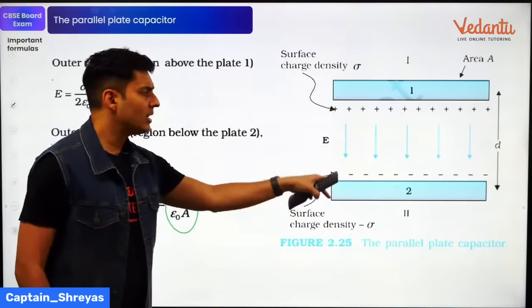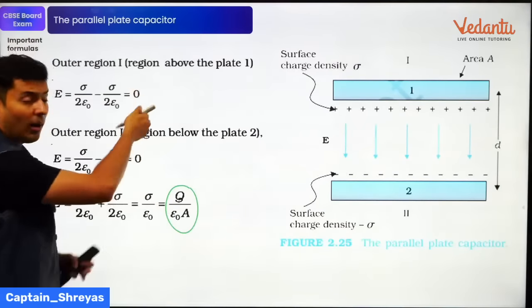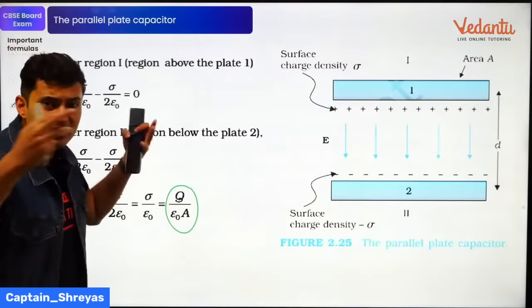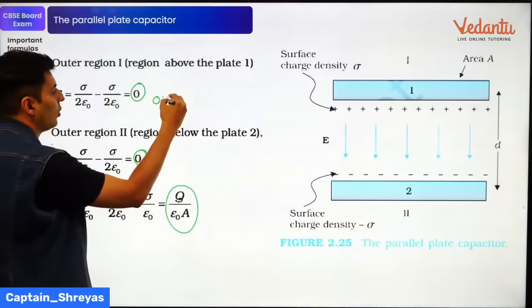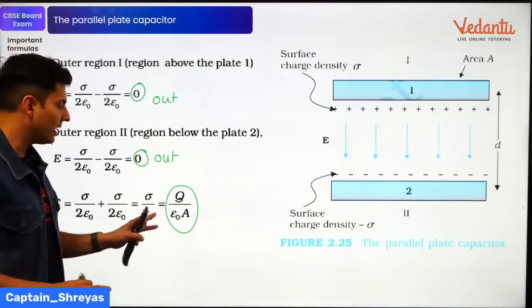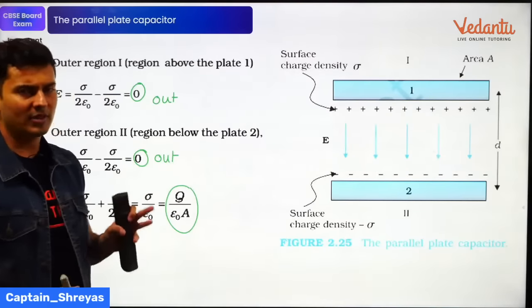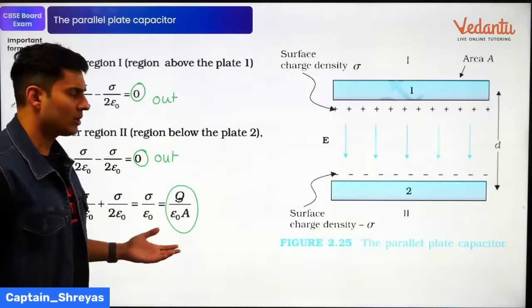Q is the charge, A is the area, epsilon naught is the permittivity. But above or below, outside the region, the answer is going to be a big fat 0. Only the field remains inside, which is Q by A epsilon naught. Yes, this comes from Gauss's law.